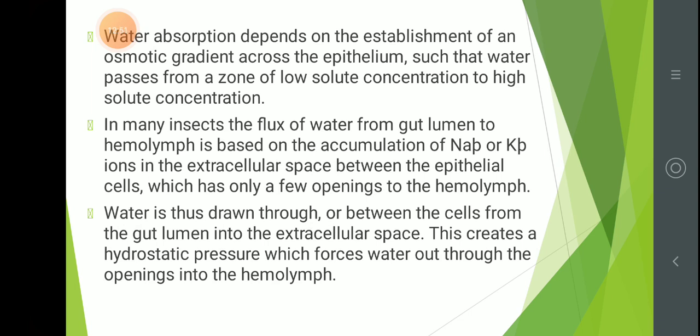Water is thus drawn through or between the cells from the gut lumen into the extracellular space. This creates a hydrostatic pressure which forces water out through the openings to the hemolymph. This process is energetically very demanding and is supported by a large number of mitochondria close to the cell membrane. Water absorption from the midgut often occurs in localized areas.